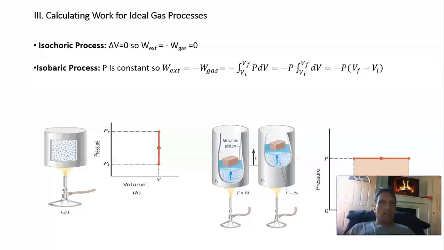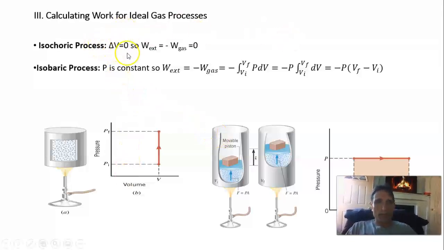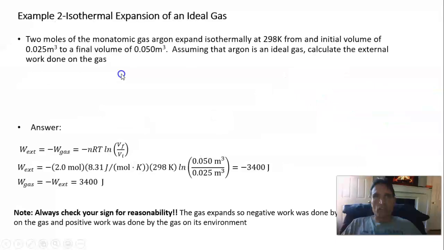So what we found in the previous example is that if the volume of a gas is constant, meaning the process is isochoric, then delta V is 0, and then no work is done by the gas or on the gas. So W external, the work done on the gas, is 0, and the work done by the gas is 0.